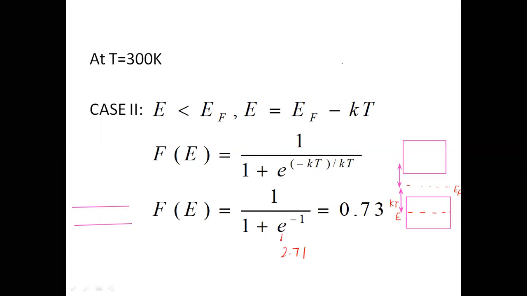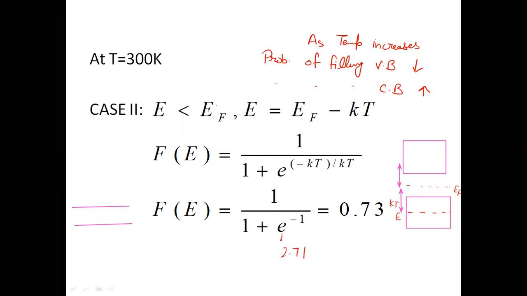I repeat, as temperature increases, the probability of filling the valence band decreases, but that of filling the conduction band increases. So this is the conclusion from this article.